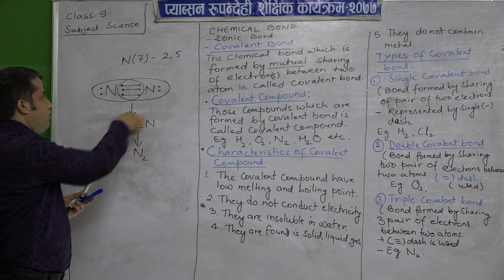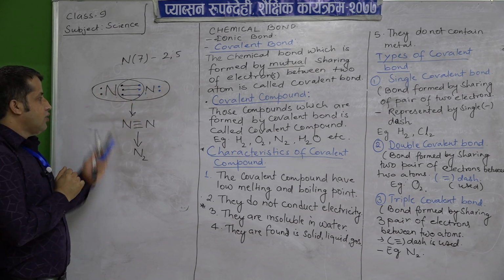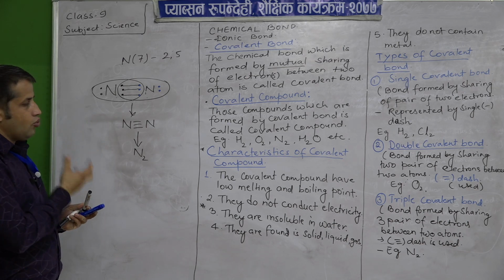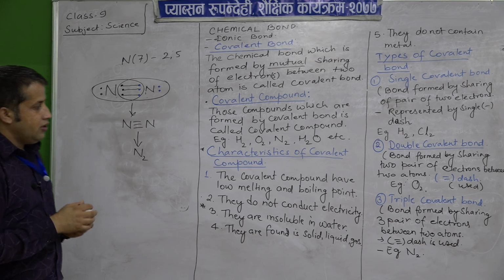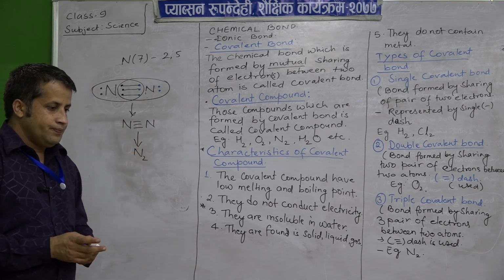So, how is it formed? A triple covalent bond exists between the nitrogen atoms. So, this is the structure of nitrogen, how it is formed, covalent bond. Okay. Is it clear? So, now let us see the slides once again.